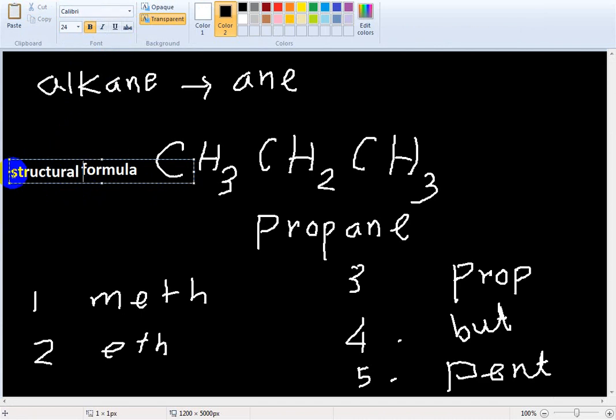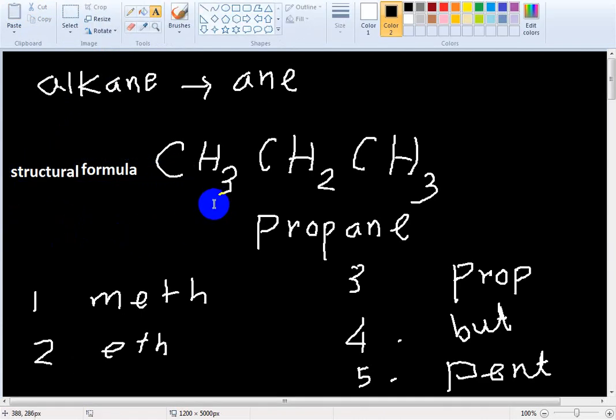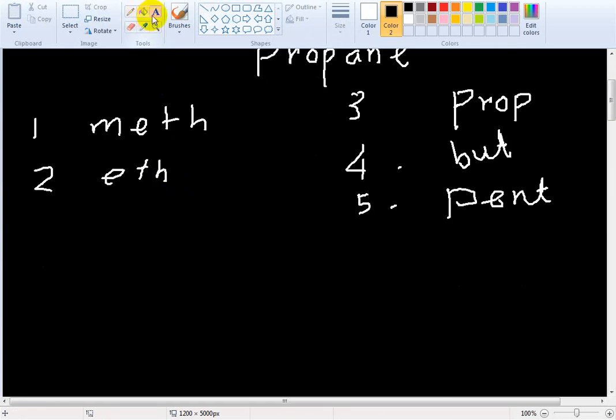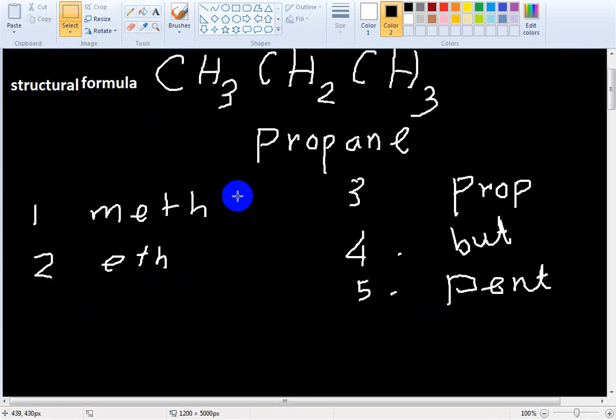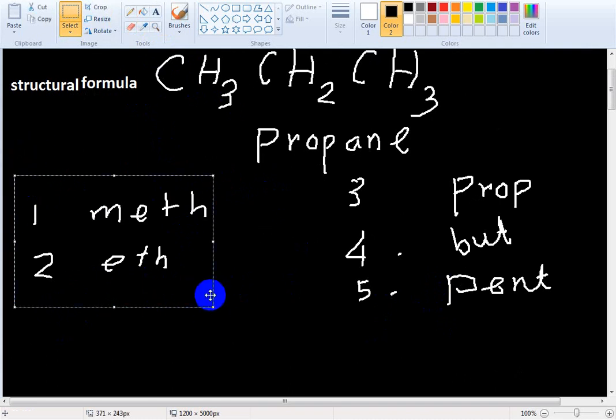Structural formula. Okay, now the molecular formula. The molecular formula is the total number of atoms of each element present in the molecule. Here the elements are carbon and hydrogen. How many carbon here? Total number of carbon is 3. I should cut this one; you know this. This will be given, I have given it maybe on the sheet.